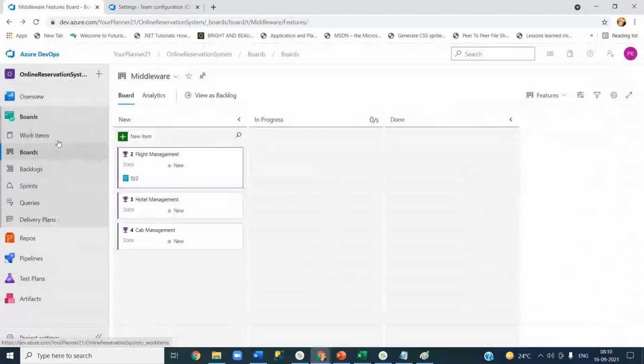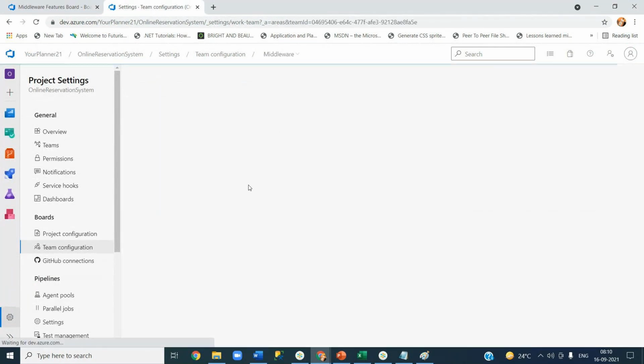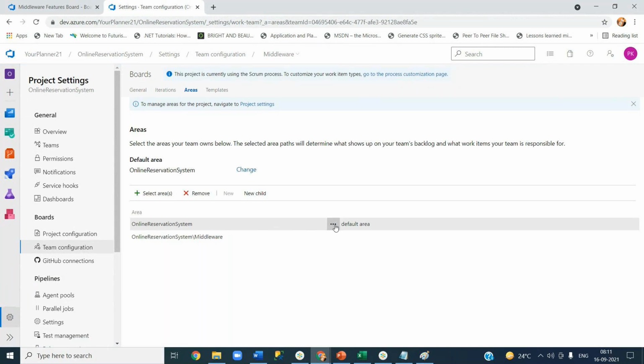Now let me go ahead and change this, middleware. Remove the online reservation system from this part. Now he is only part of middleware. By default it will get saved.